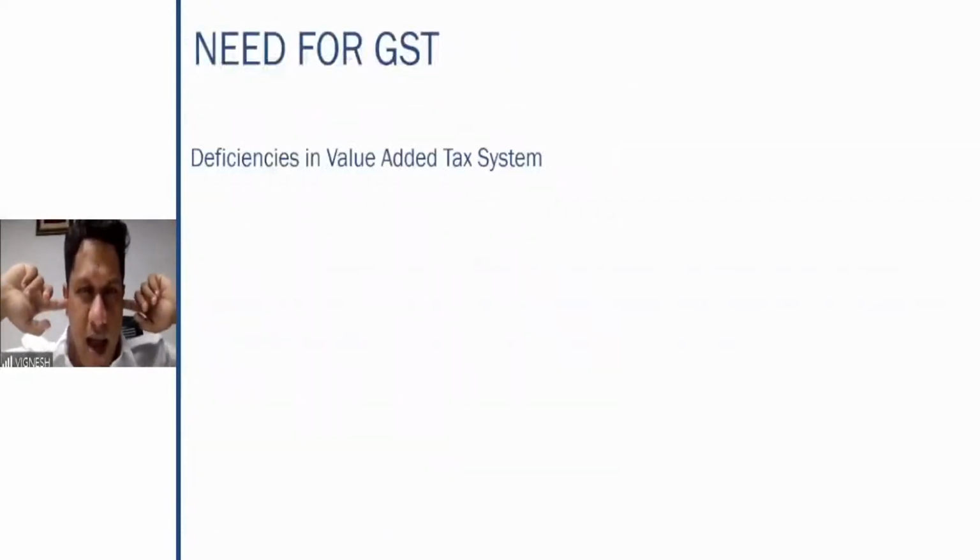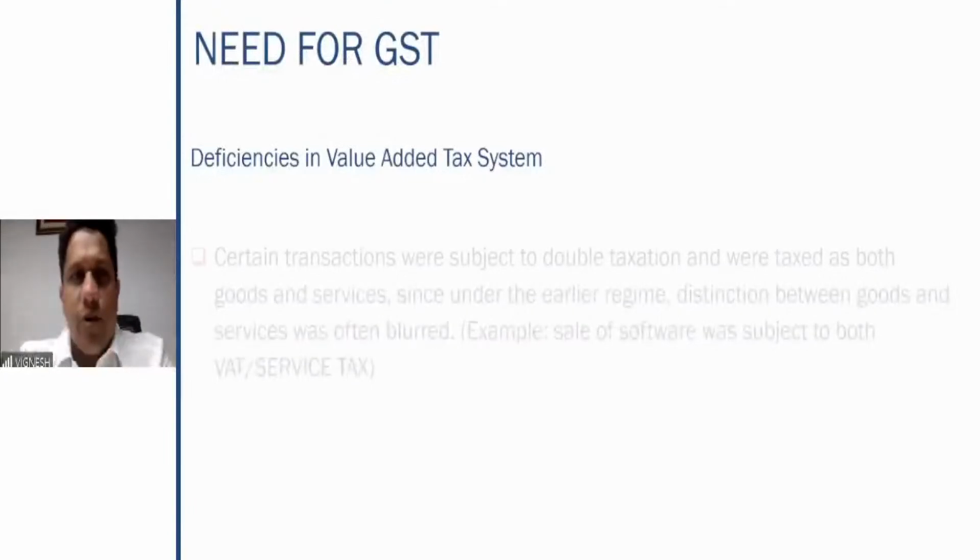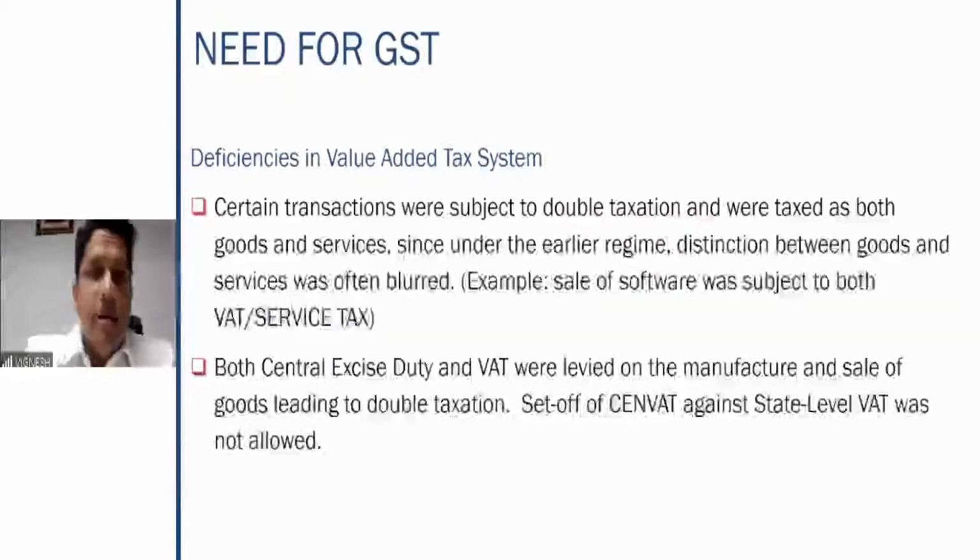See, when you are having a tax system which has been there for so many years, what was the necessity of GST coming into existence here? The first reason was the deficiencies in the value-added tax system. So earlier, as I told you, VAT was there. In the system of VAT, there were a lot of deficiencies because there were double taxation aspects.